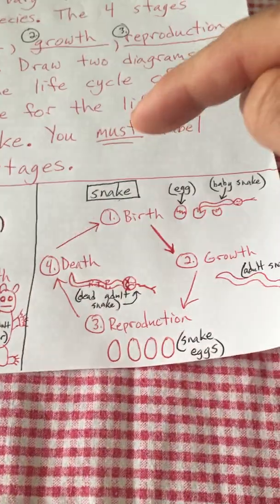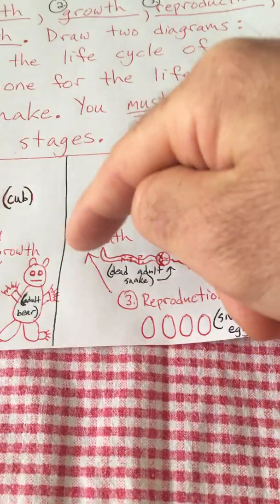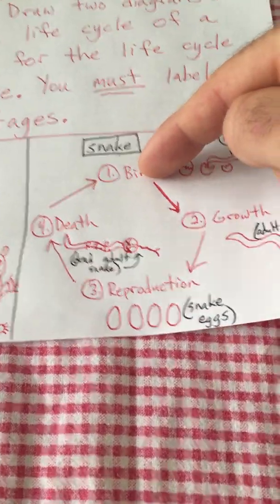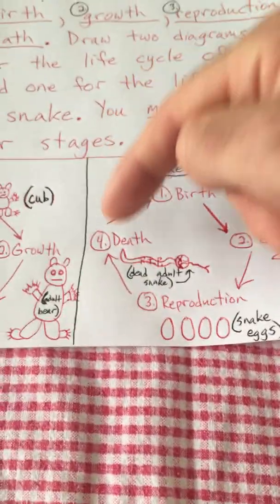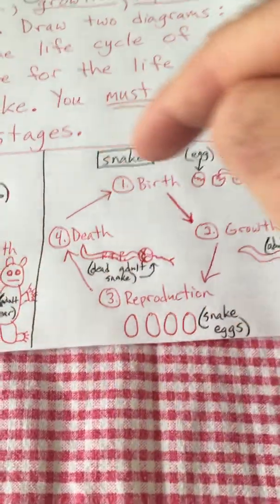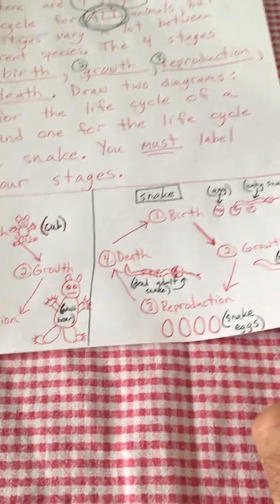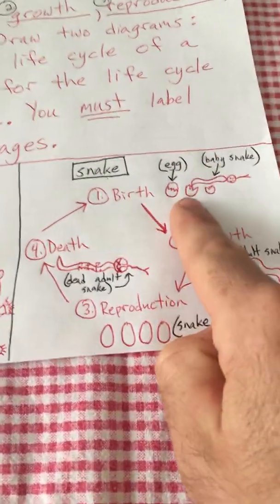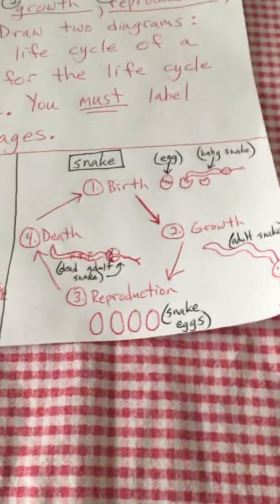And then those eggs are going to be born again. They will grow. They will have eggs of their own, and then they will die. So all snakes go through this same life cycle. The only difference between the bear and the snake was that the bear was born live, and the snake was an egg that eventually hatched into a baby snake.